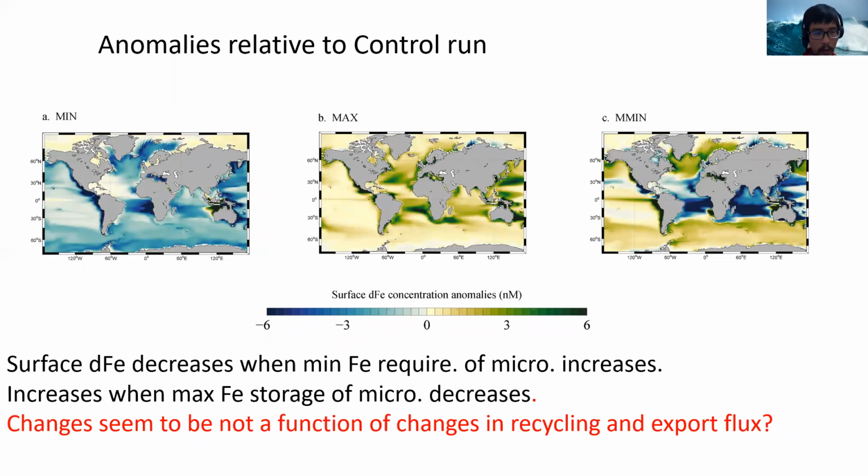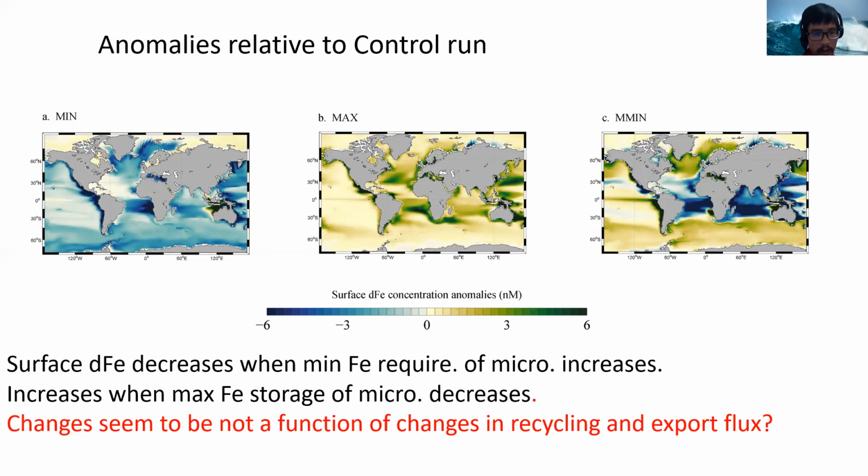And finally, we're looking at the changes in surface dissolved ion concentration. We see that even though there are some patterns in the changes in the recycling flux of ion and export flux of ion, they are not uniform, but surface dissolved ion decreases everywhere when the minimum ion requirement of microzooplankton increases, which is consistent with our hypothesis.